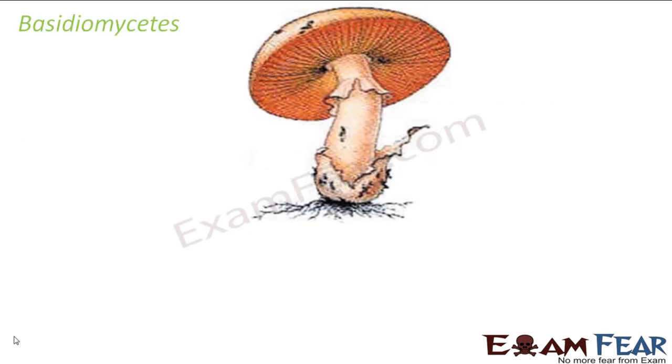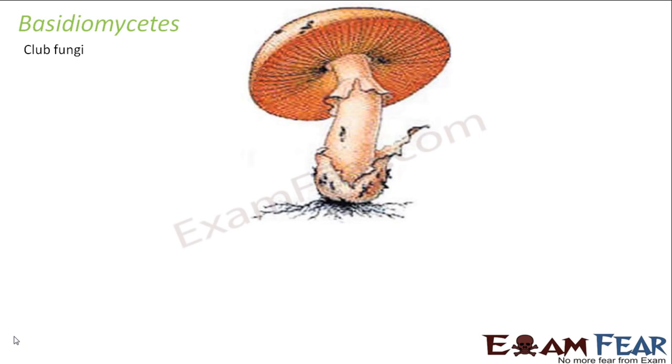With this, let us go ahead to Basidiomycetes. What are these? They are commonly known as club fungi, called so because of their club-shaped fruiting bodies. The best example, as you can see in the picture, is the mushroom, which is edible. So many of us eat mushroom. Have you seen how the cap of a mushroom looks? It is like an umbrella. Basically that is the reproductive structure that contains the fruiting body. Because of that club shape, it is known as club fungi.